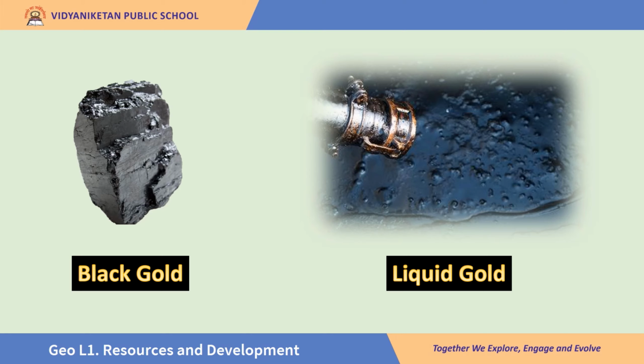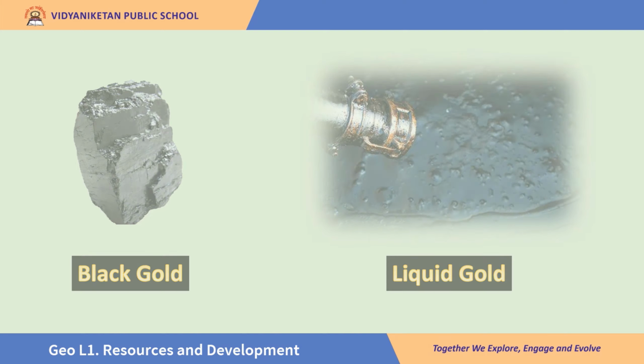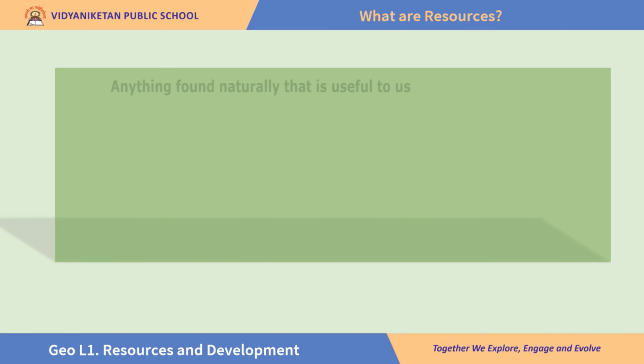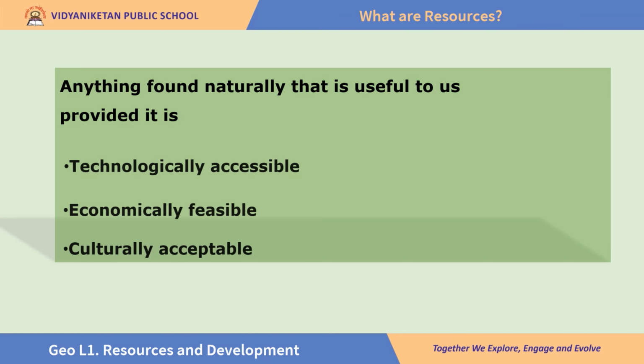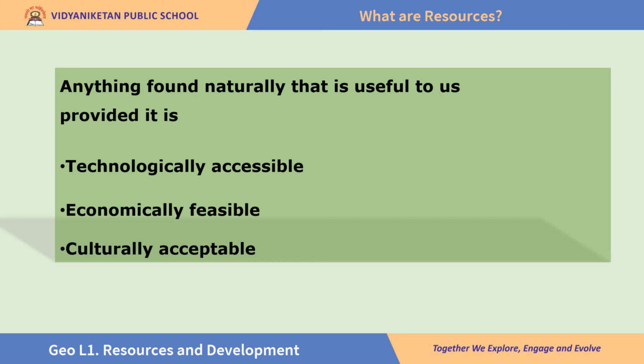What are resources then? Resources are anything that is found naturally that is of some use to us, provided those things that are found naturally are technologically accessible, economically feasible, and culturally acceptable. So what does technological accessibility mean? And what do economical feasibility and cultural acceptability mean? Let's see.